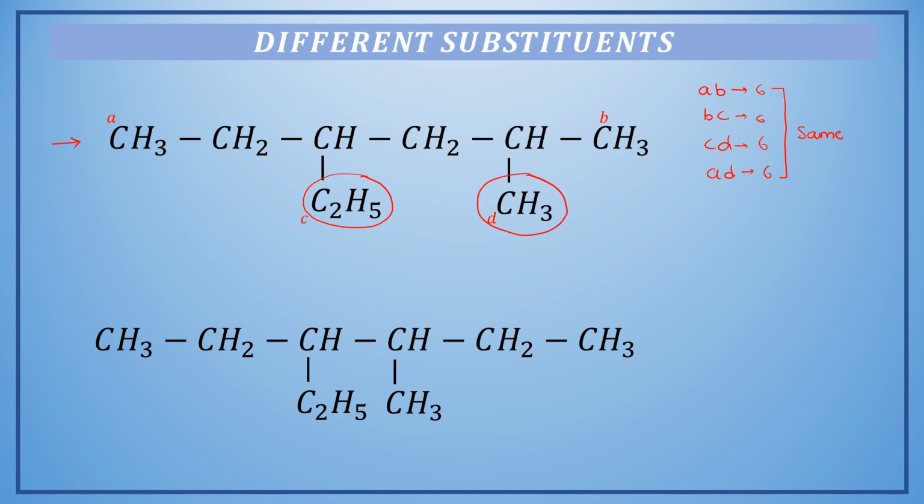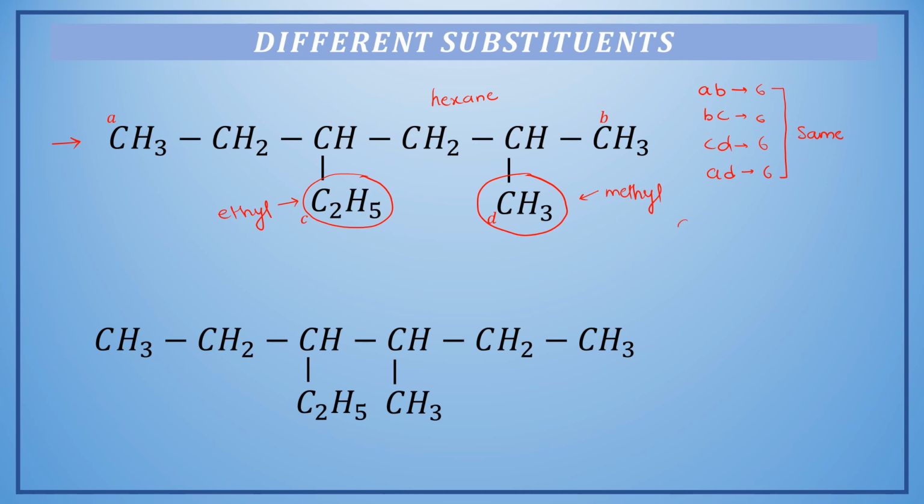Following the further steps, we will name the parent chain as hexane, and the name of the substituents will be: this is the ethyl group, and this particular group is called methyl, which we are already using a number of times. Now we have to position the substituents so as to give them a lower value.